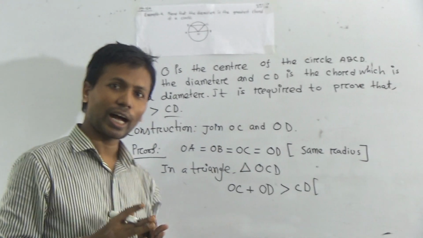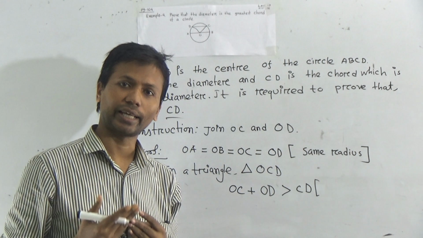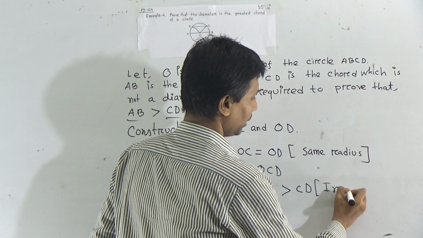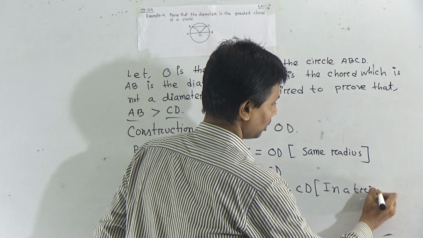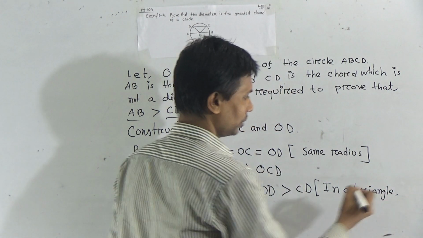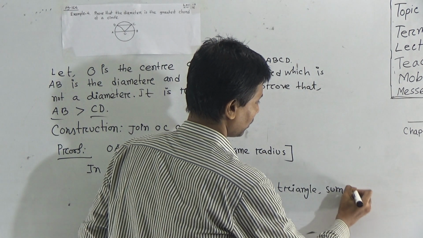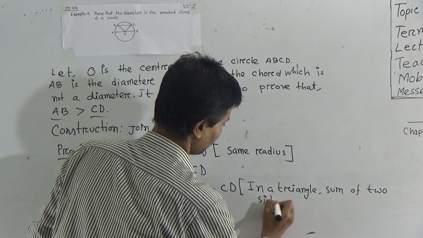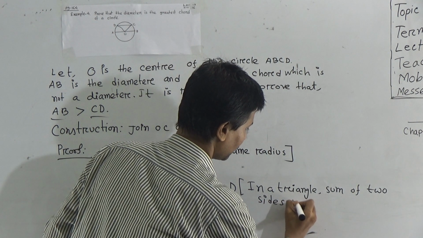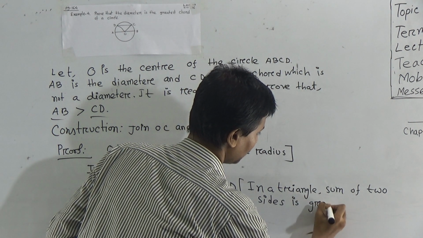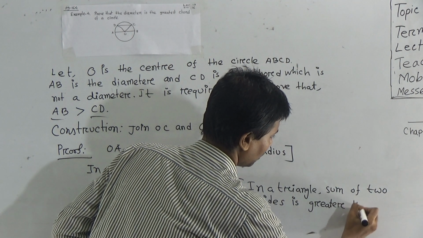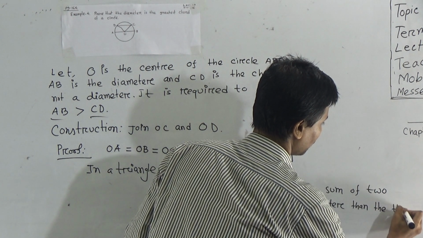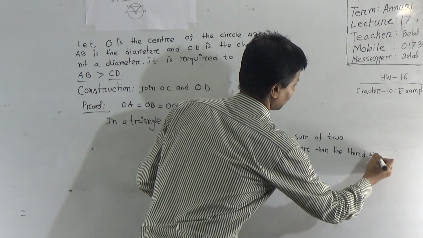Now mention it: in a triangle, the sum of two sides is greater than the third side.